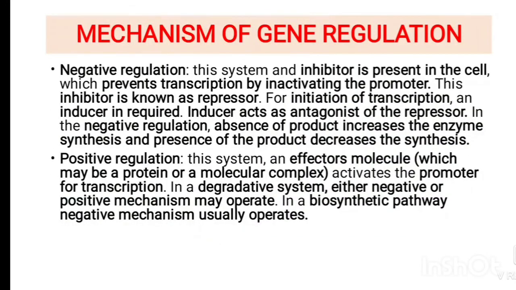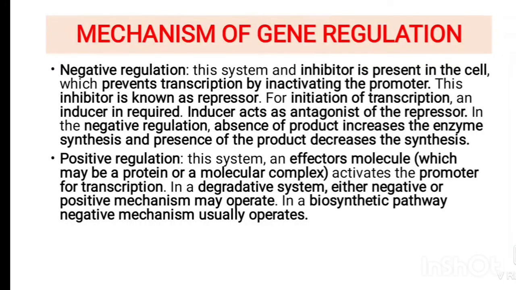Now you see the mechanism of gene regulation, which is of two types, as we discussed earlier: negative regulation and positive regulation. In negative regulation, absence of the product enhances the synthesis of the enzyme and presence of the product decreases synthesis of the enzyme. In the lac operon of E. coli, the synthesis of protein depends on whether the operator gene is blocked or free. When the operator gene is free, protein synthesis by structural genes takes place. On the other hand, when the operator gene is blocked, protein synthesis is prevented. Thus, the on-off of protein synthesis is governed by the free or occupied position of the operator gene only.